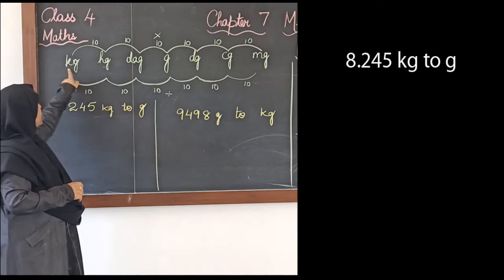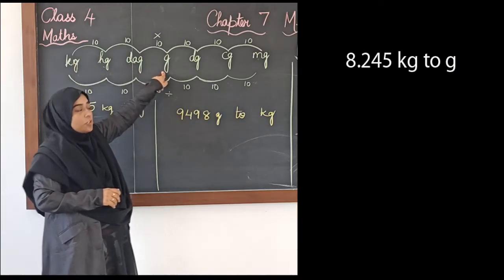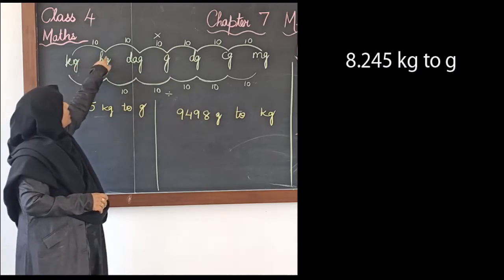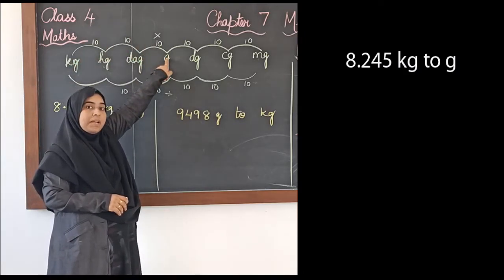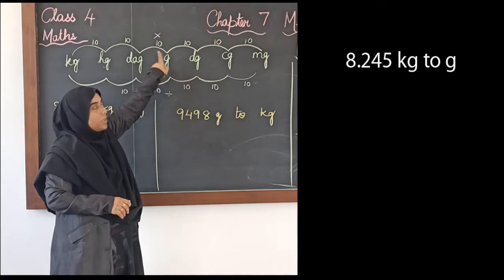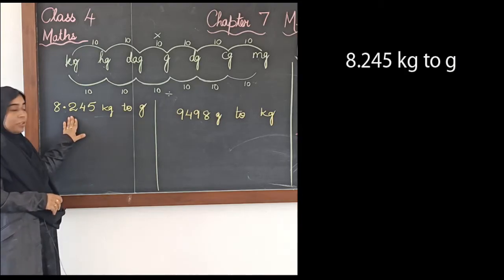Kgs to grams means we have to convert from a bigger unit to a smaller unit. So how many jumps? 1, 2, 3 jumps, right? So we will multiply with 1000. Now, to make it simple, what I will do is